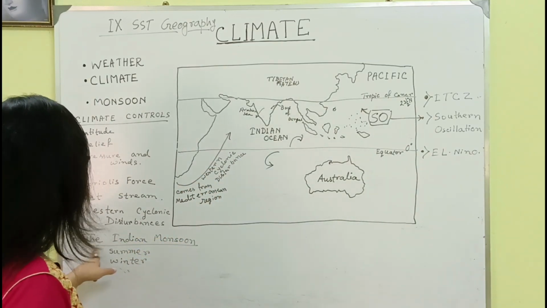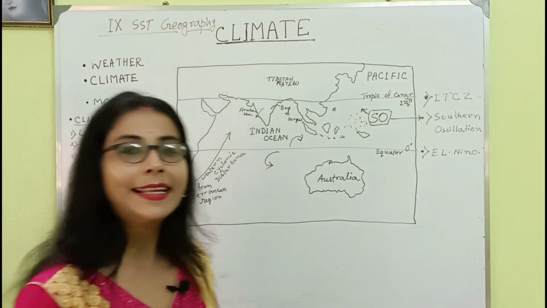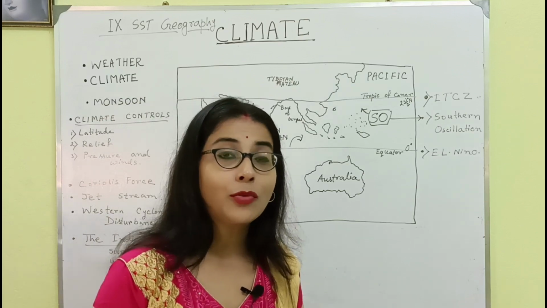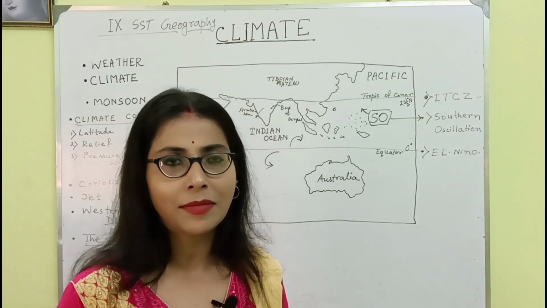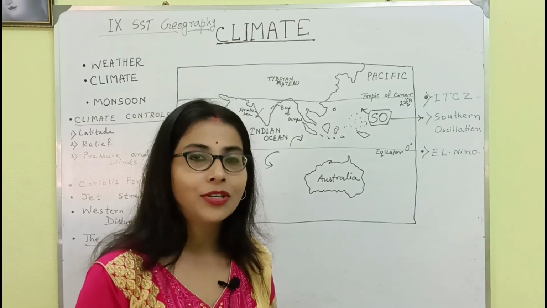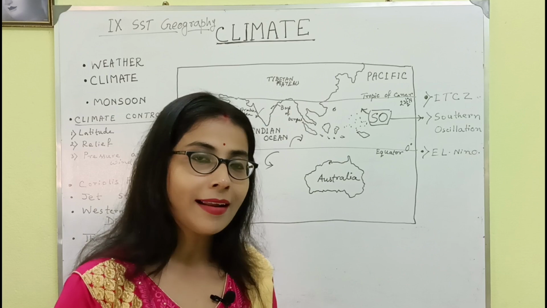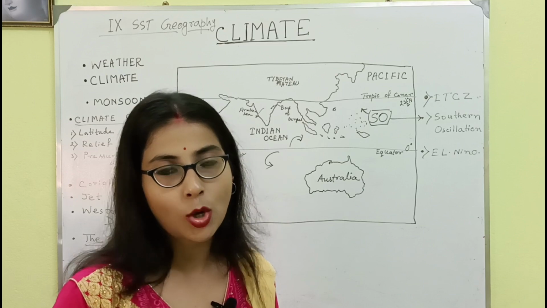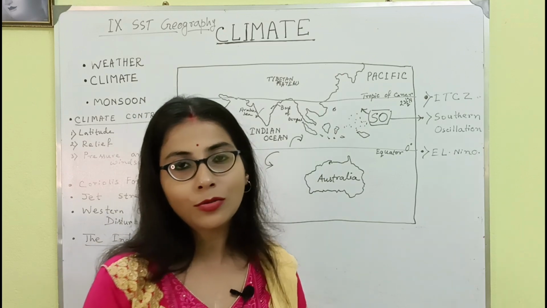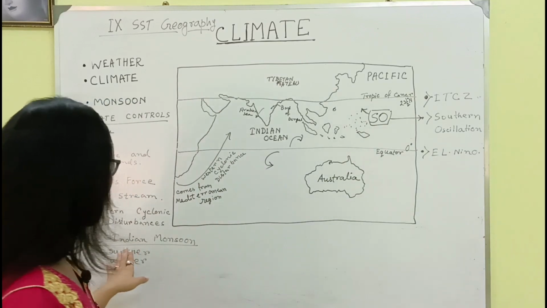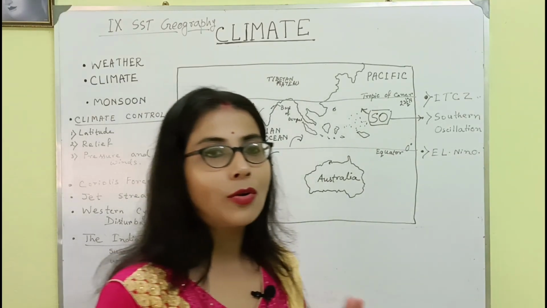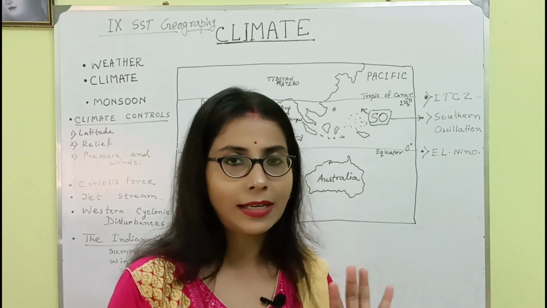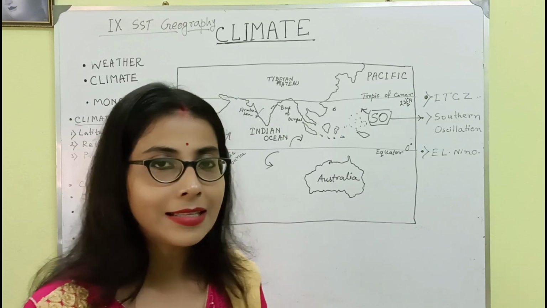Now, next is the Indian monsoon season. Indian monsoon season means summer season and winter season. We have 6 seasons, though many books discuss 5 or 6. But actually there are only 2 seasons, summer and winter. Depending on the extremeness, moderateness or lowness of conditions, we have categorized them into these several parts. So what is summer season? In our country, the months of April to May, June we call summer.